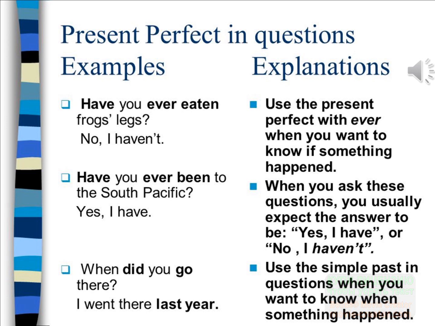For example, have you ever been to South Pacific? Yes, I have. Use the simple past in questions when you want to know when something happened. For example, when did you go there? I went there last year.